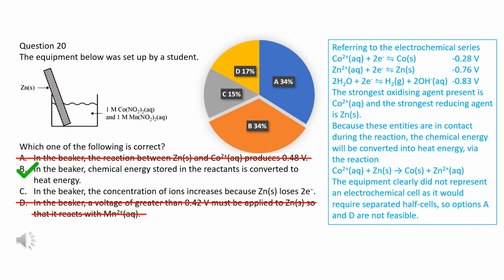Although zinc metal loses electrons to increase the concentration of zinc ions, cobalt ions gain electrons to decrease the concentration of cobalt ions simultaneously. Therefore, the concentration of all ions is constant. So, C is eliminated.